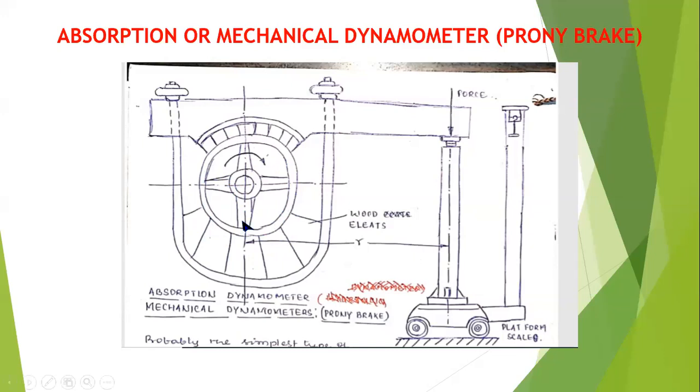So in this experiment, what you have to do is apply the load in terms of force on the platform scale, so that the rotation of the engine shaft comes to slower speed or to the halt position. This is the principle of operation of the absorption dynamometer or mechanical dynamometer, also called the Prony brake.